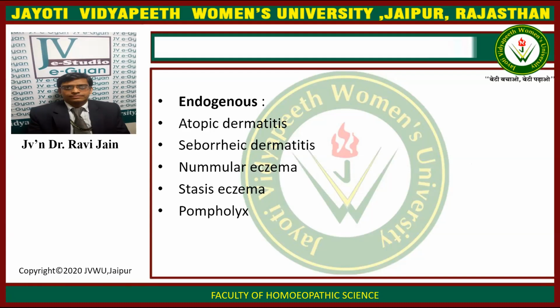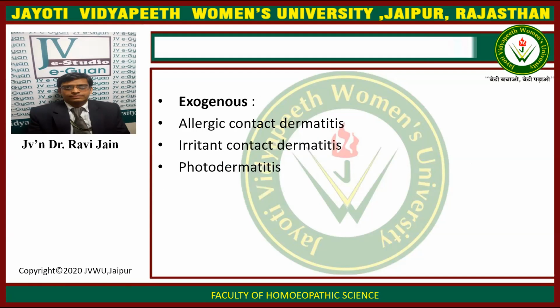The exogenous dermatitis consists of allergic contact dermatitis, irritant contact dermatitis, and photodermatitis. That is the exogenous one.